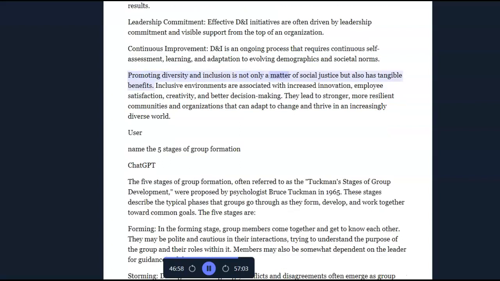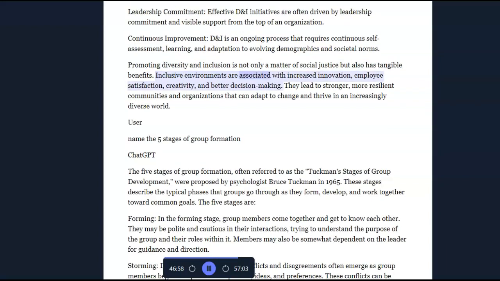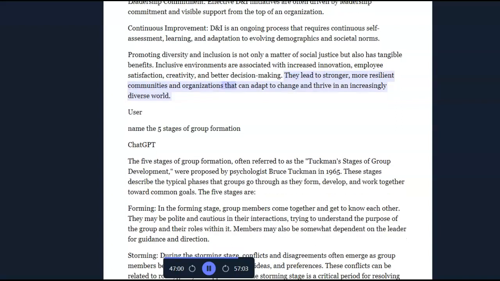Promoting diversity and inclusion is not only a matter of social justice but also has tangible benefits. Inclusive environments are associated with increased innovation, employee satisfaction, creativity, and better decision-making. They lead to stronger, more resilient communities and organizations that can adapt to change and thrive in an increasingly diverse world.